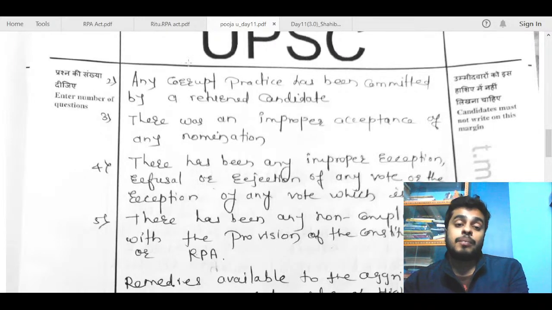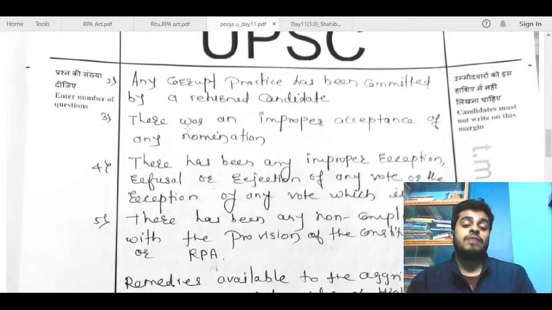So corrupt practice is fine. After that, you can talk about defection laws and the constitutional provisions mentioned under Article 102 and Article 191 of the Constitution.